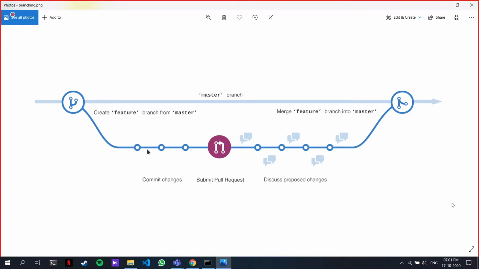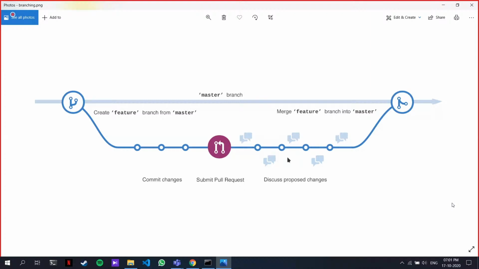So I create a new branch, work on all the commits I want. That is, here are all the different checkpoints, 1, 2, 3. Once I've worked on the commits and I want everyone to know, and I want to understand if people are okay with this commit, I submit a pull request on GitHub. I'll explain what a pull request is and how you do it later, but right now you just need to know that you can create a pull request.